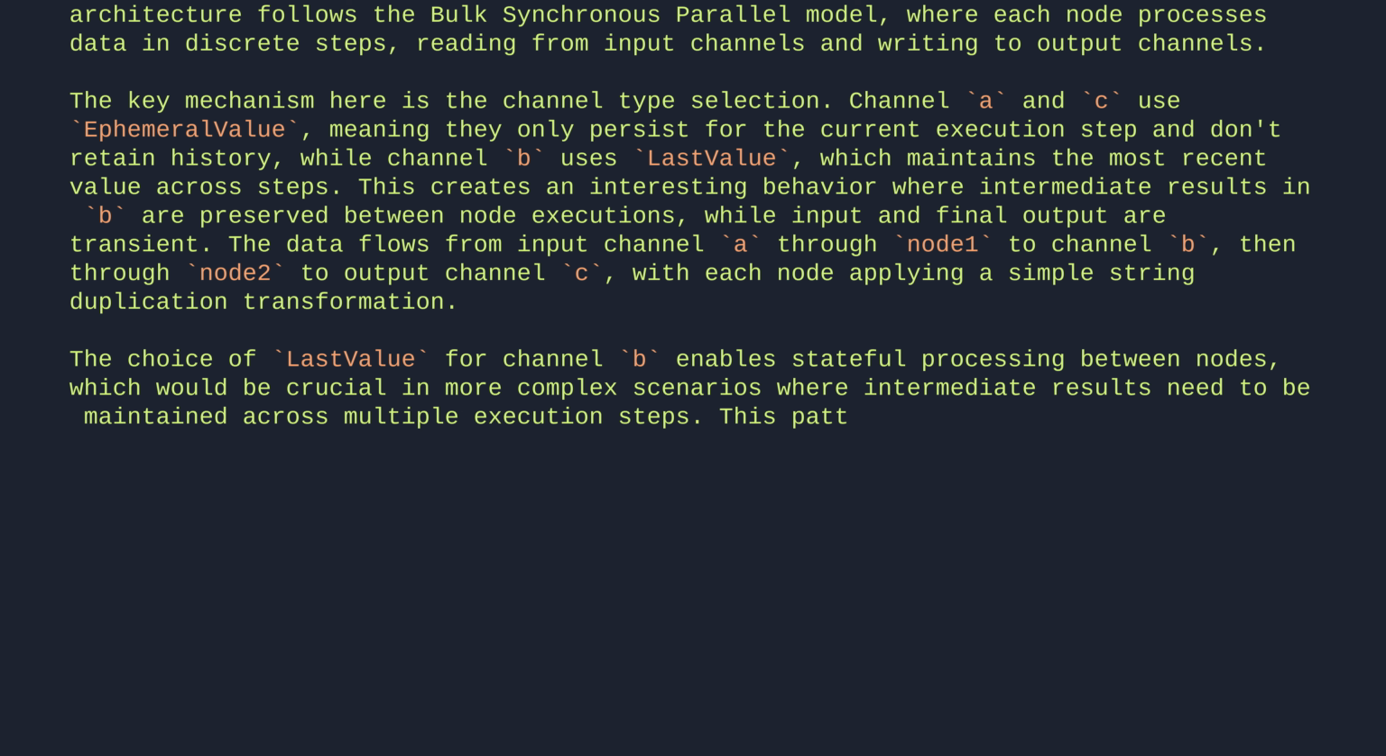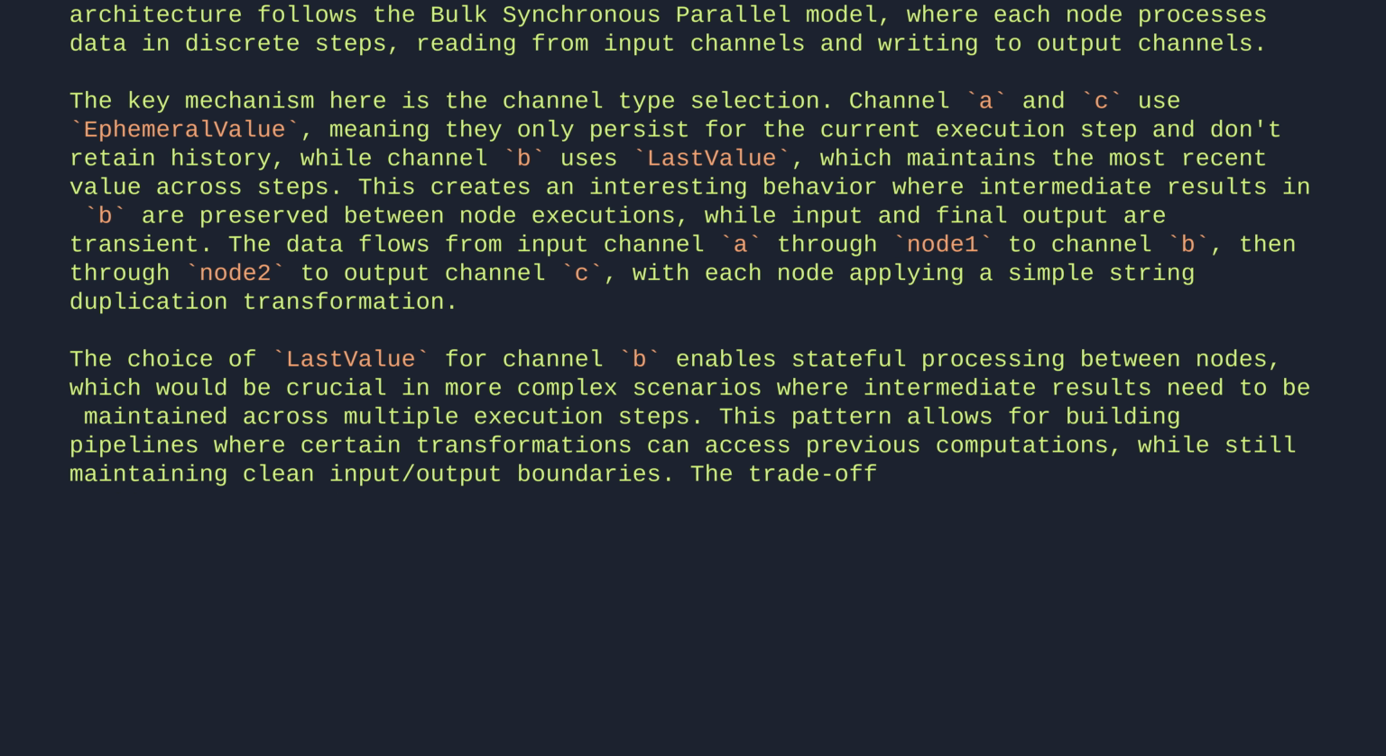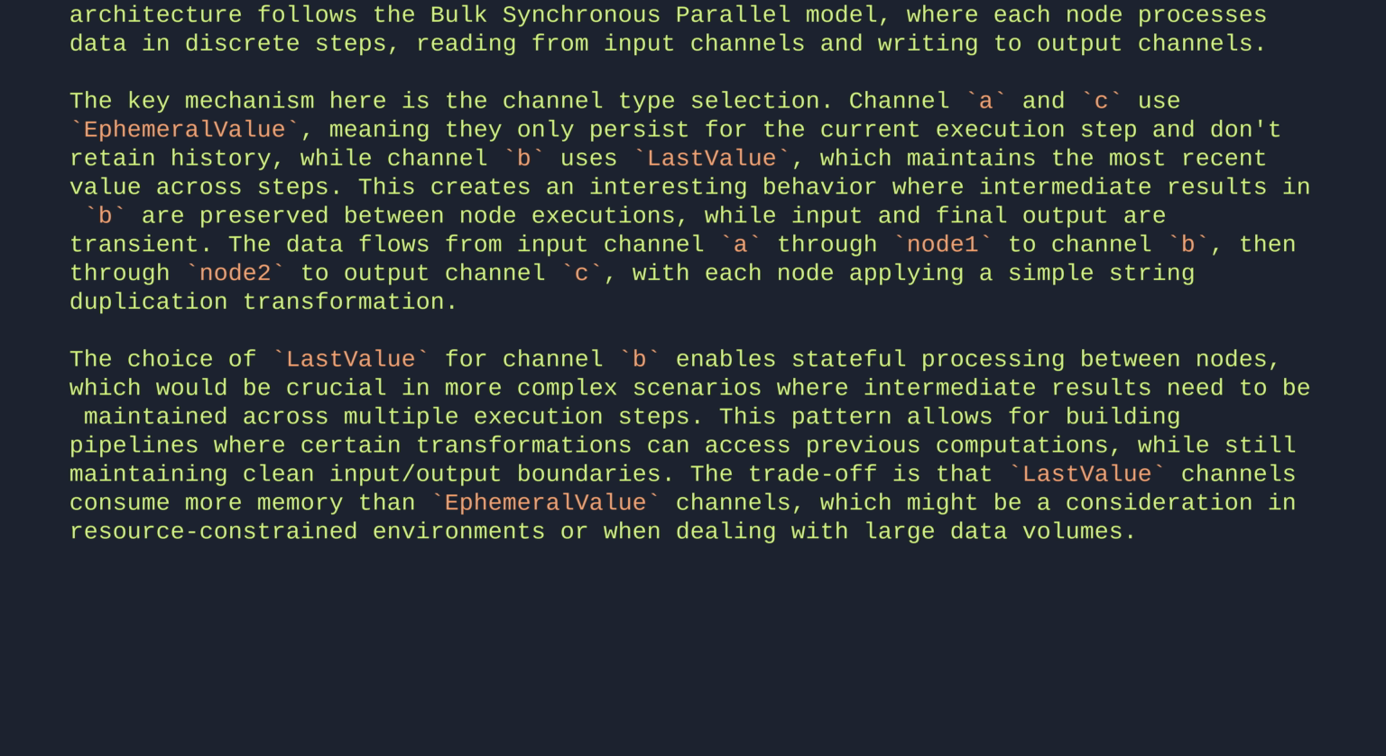This pattern allows for building pipelines where certain transformations can access previous computations, while still maintaining clean input-output boundaries. The trade-off is that LastValue channels consume more memory than EphemeralValue channels, which might be a consideration in resource-constrained environments or when dealing with large data volumes. Let's break it down.